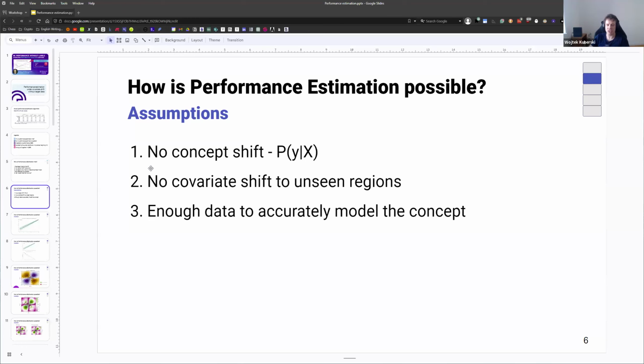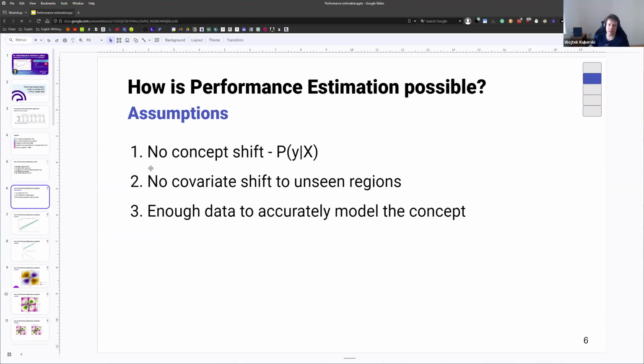So our first assumption is that there is no concept drift. Concept drift simply means that the concept that our machine learning model has learned during training and development has not changed. So our conditional probability of the target given the feature vector is still the same as it was when we trained our model. This is an important assumption, but unfortunately, even if it's broken, we cannot do anything about it, since concept drift is something we can only measure when we have access to ground truth. And we actually do measure that with NannyML in NannyML Cloud.